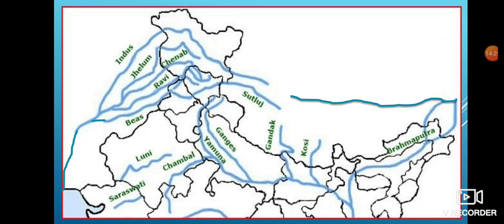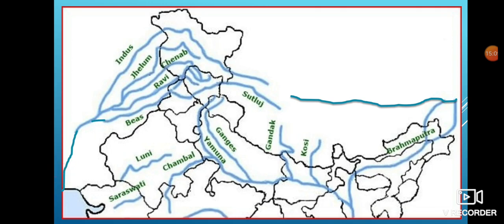The next river you can see is the Chenab, which also rises in the Himalayan mountains in Himachal Pradesh, and it moves and merges in Indus here. The other is Jhelum, which rises in Ladakh and moves through Jammu and Kashmir, enters Pakistan and joins river Indus. And here all these rivers meet in Pakistan and they all together drain in the Arabian Sea.